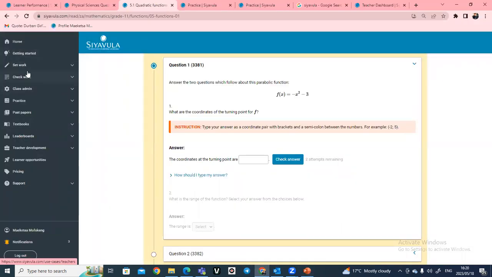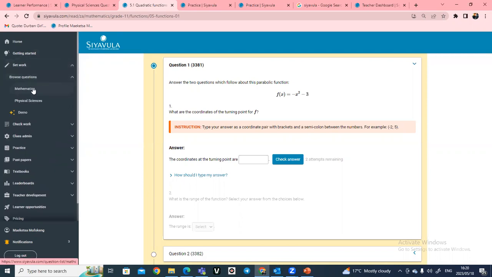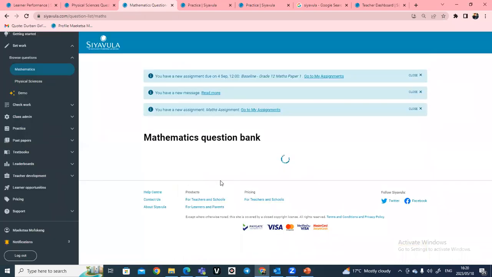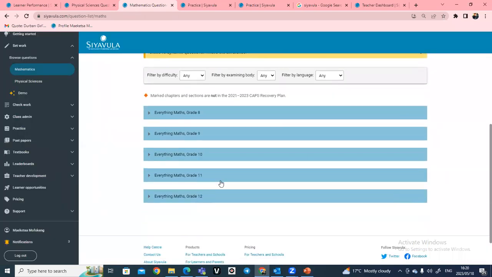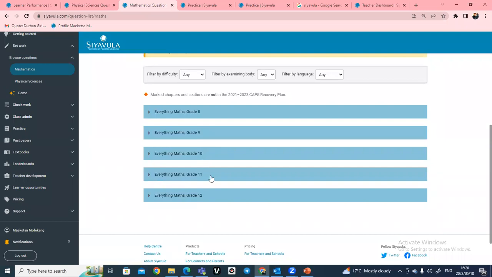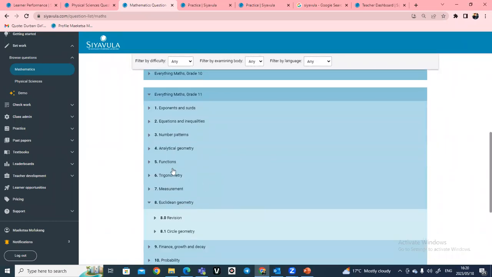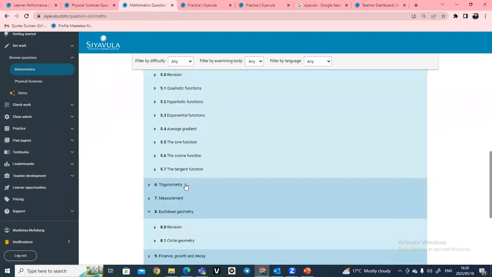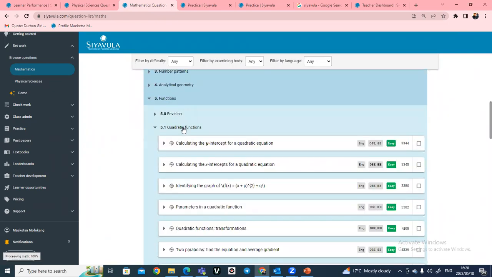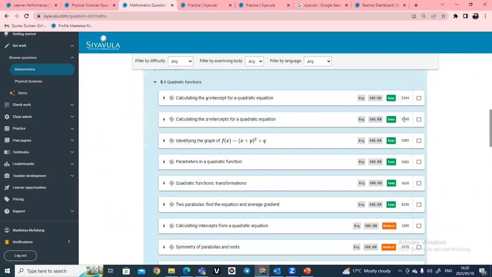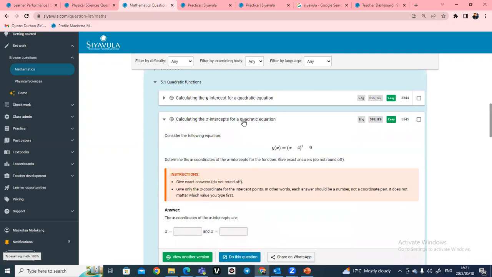What you do, you can just come again to our set work here, go to browse questions and come to mathematics here. Then you will see our mathematics question bank, which can be for mathematics or physical sciences. You will just come here, we are still on functions, and from there we are working with the quadratic equations. You see on the right-hand side there are Siyavula question IDs here. So this number 3345 is a Siyavula question ID.